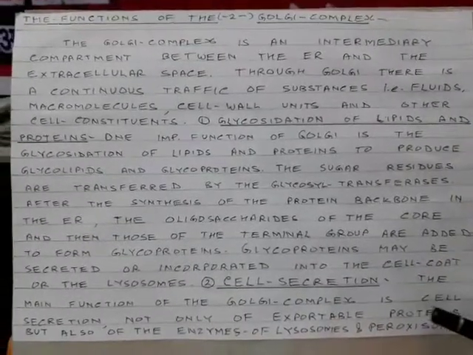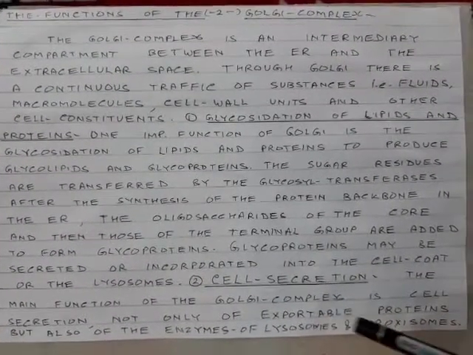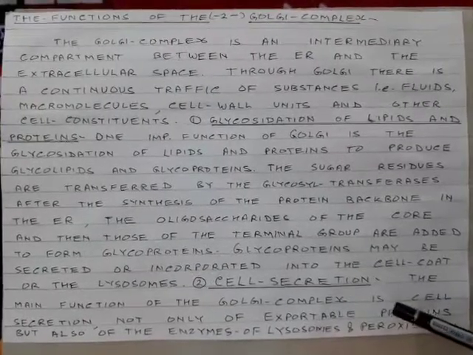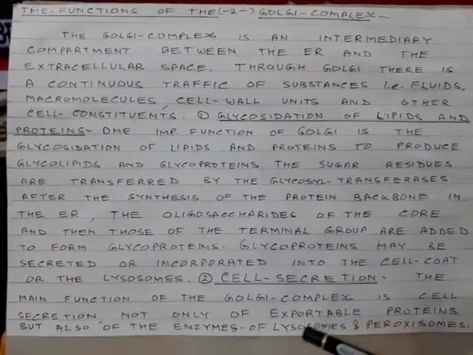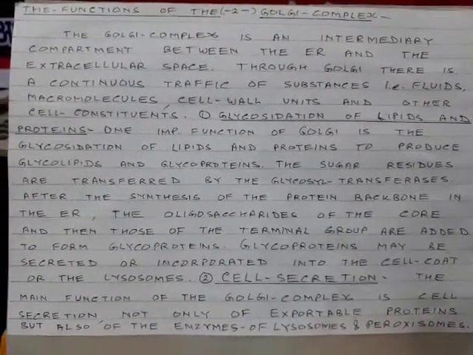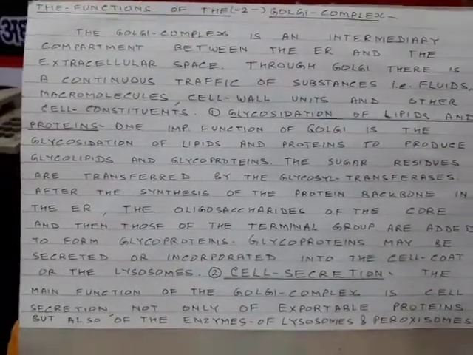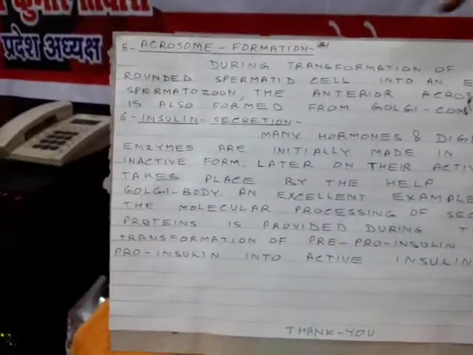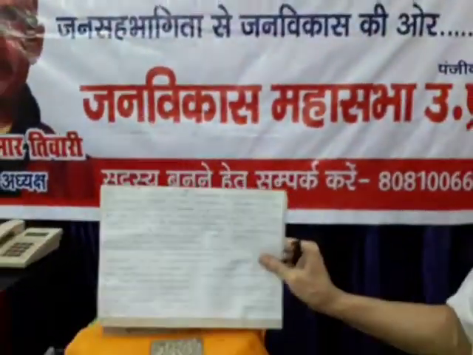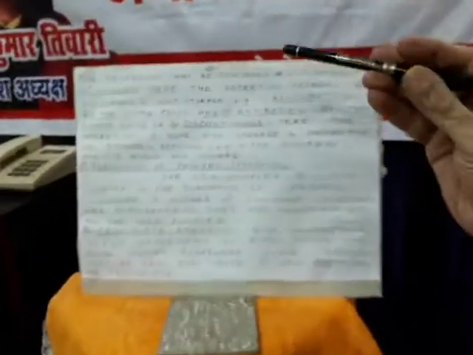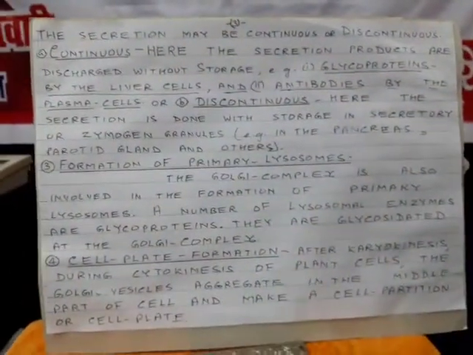The second important function is cell secretion. The main function of the Golgi complex is cell secretion, not only of exportable proteins but also of the enzymes of lysosomes and peroxisomes. The secretion may be continuous or discontinuous.